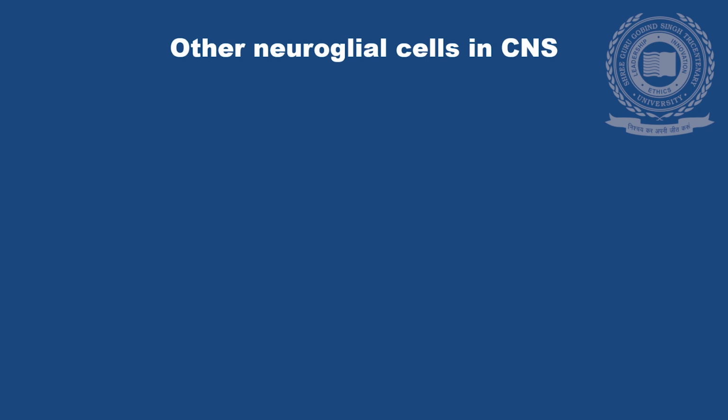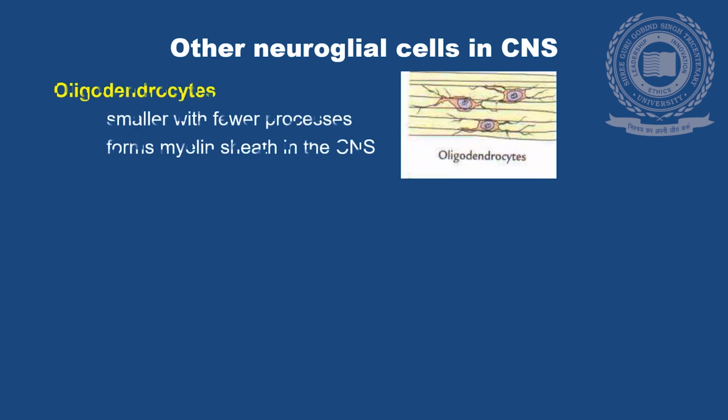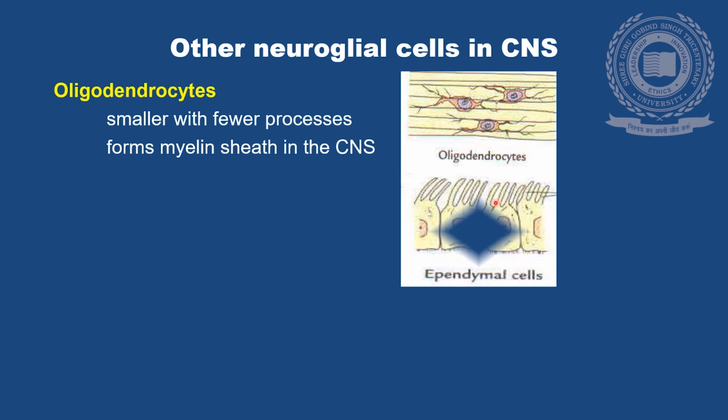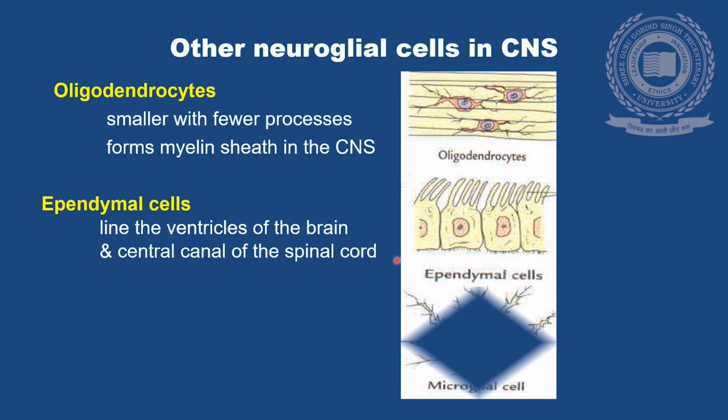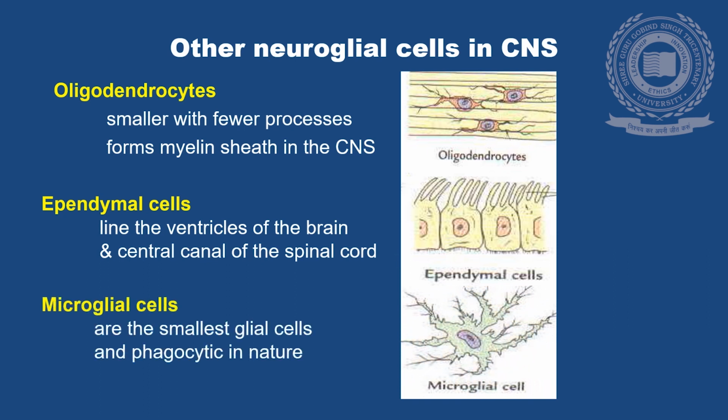Apart from astrocyte, there are oligodendrocytes. They have smaller processes. They form the myelin sheath in the central nervous system. Ependymal cells form the lining of the ventricles of the brain and the central canal of spinal cord. And microglial cells are the smallest neuroglial cells having phagocytic nature. These are other neuroglial cells in the central nervous system.